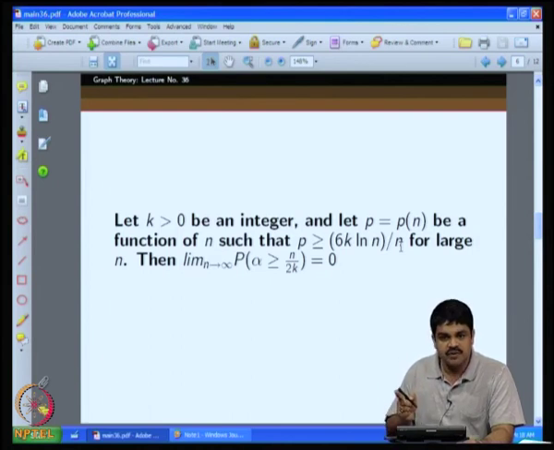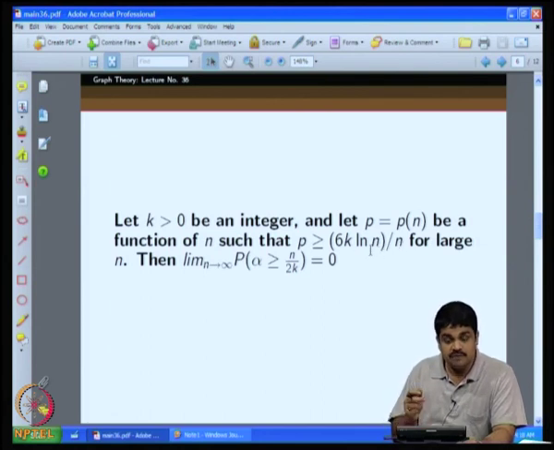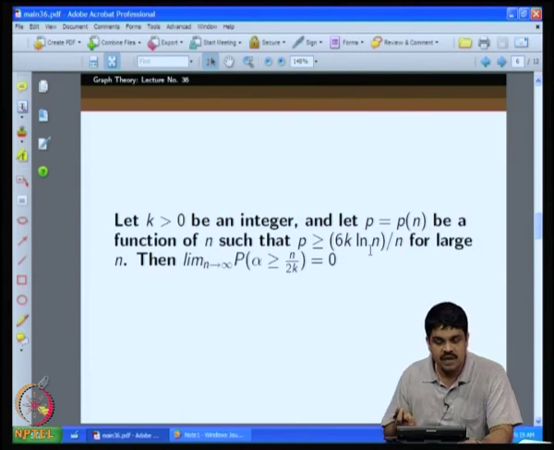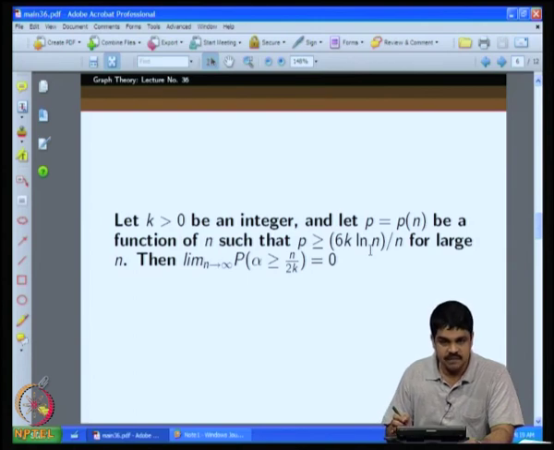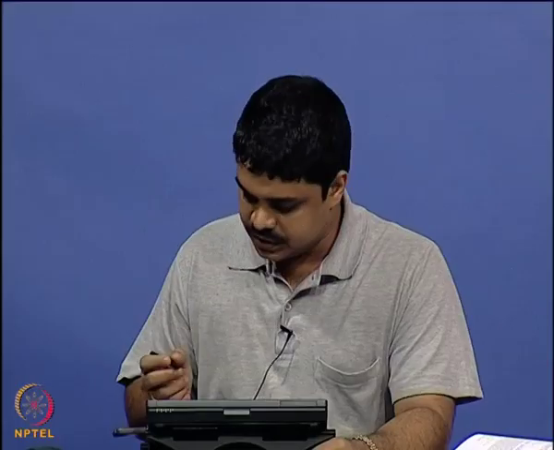But now what we have to verify is whether the girth will also be high, that means there will not be any short cycle. This will not happen with this value, so to make sure that the girth is high, we have to find a different technique. That is what we will describe in the next class, since we do not have time in this class. Thank you.